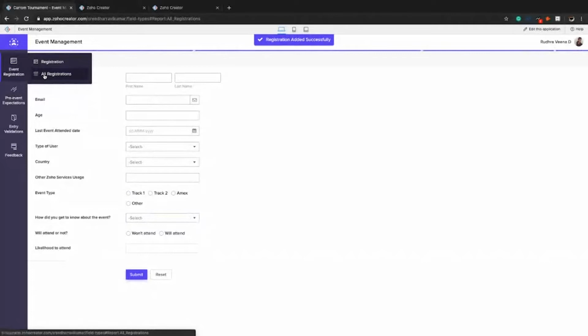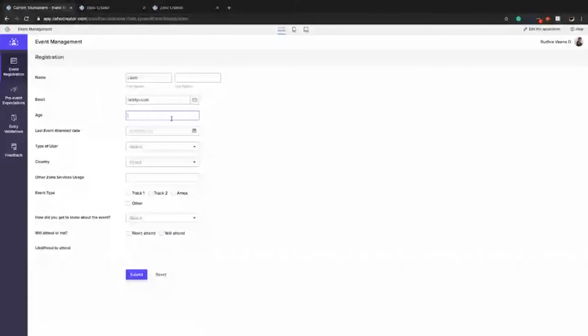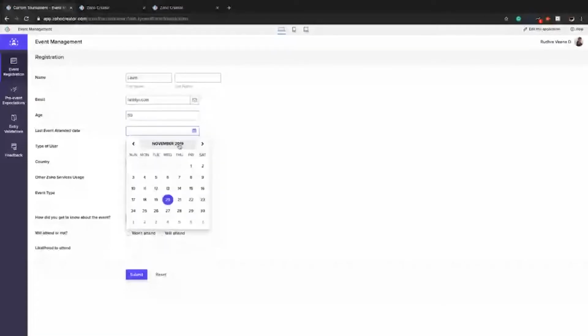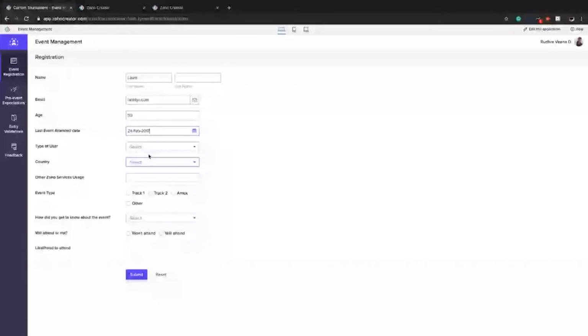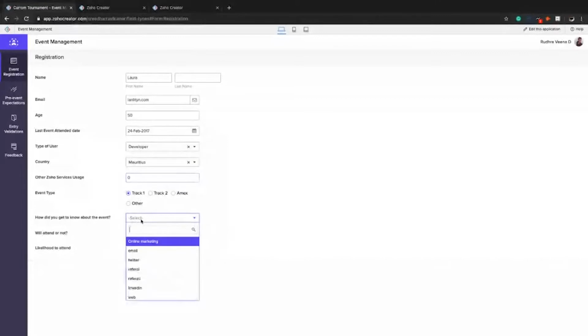Let's try for another registration. She's a 50-year-old lady, and the last time she attended an event was in 2017. She's a developer. Let's say she's from Mauritius. She's not using any other Zoho services. She got to know about the event via newsletter. So this lady attended an event 2 years ago, and she's not using any other Zoho services other than Creator. The field predicts that she is less likely to show up for the event.